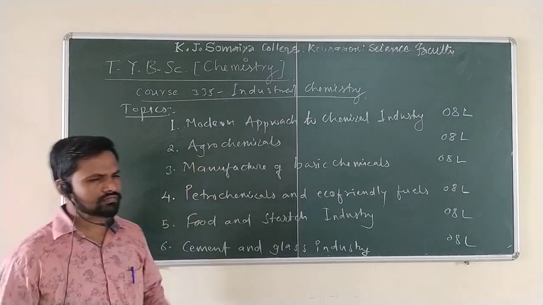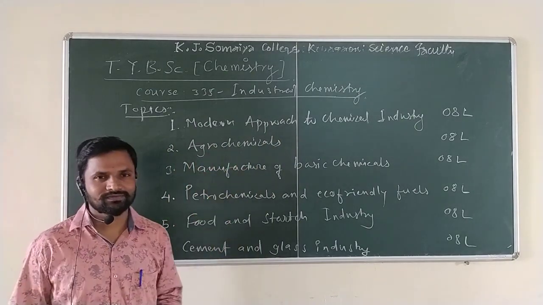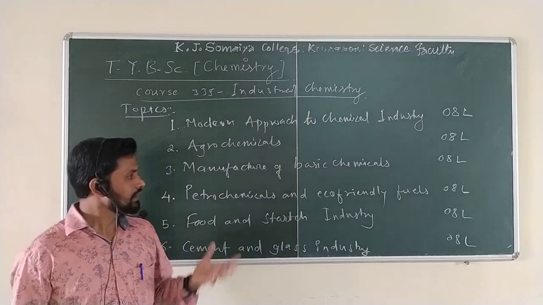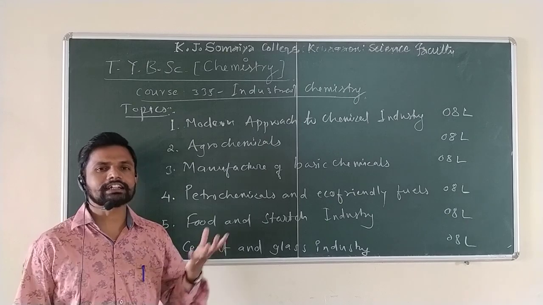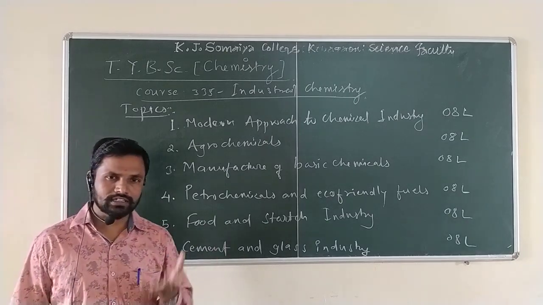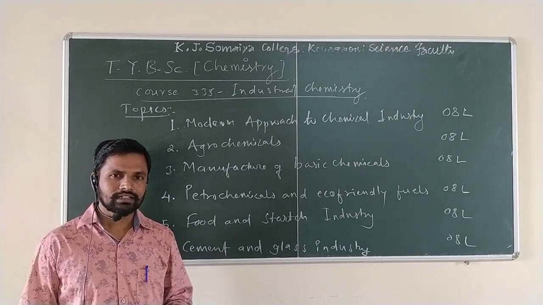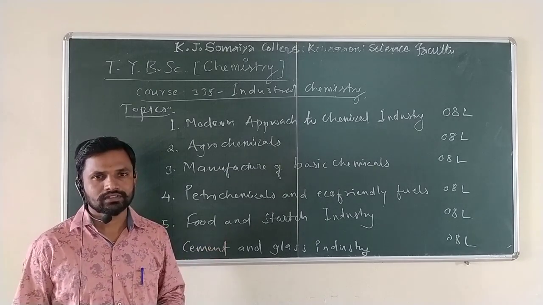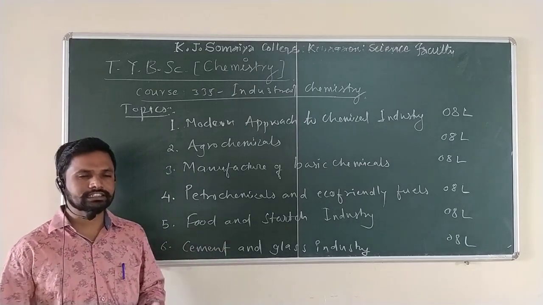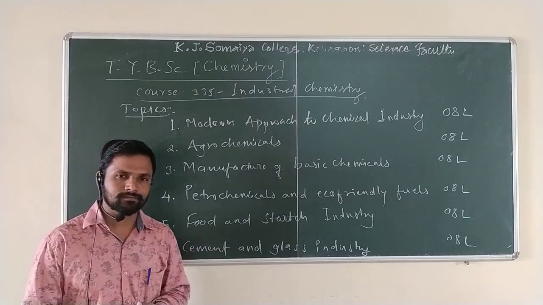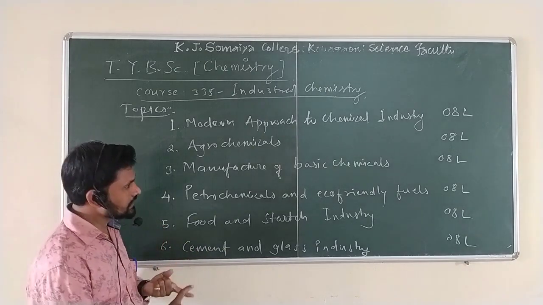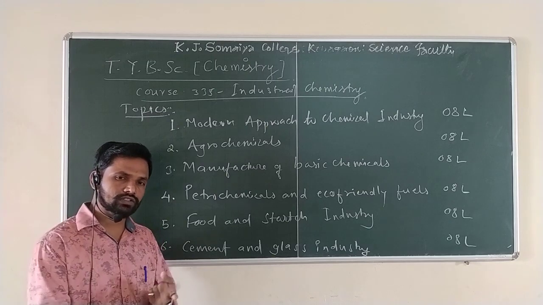Now second, agrochemicals, we are familiar with it. Agrochemicals means the chemicals required for agriculture, in case of crop growth, or certain insecticides. The terms we are going to study: insecticides, herbicides, plant growth regulators. What are the advantages of agrochemicals? What are the disadvantages of agrochemicals?